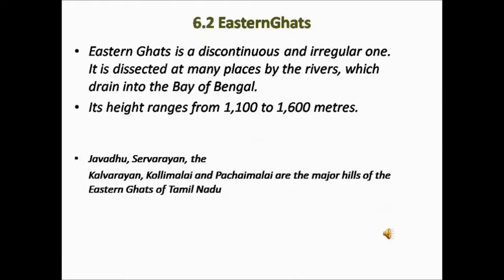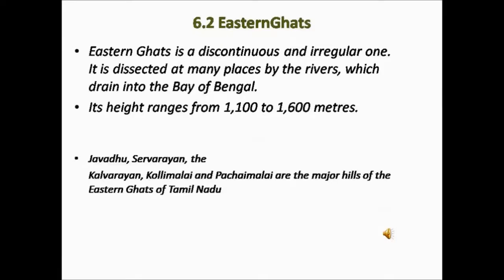As we already know, the rivers originate in the Western Ghats and they flow towards east through the Eastern Ghats and they drain in the Bay of Bengal. The average height of the mountain ranges in Eastern Ghats is about 1100 to 1600 meters.